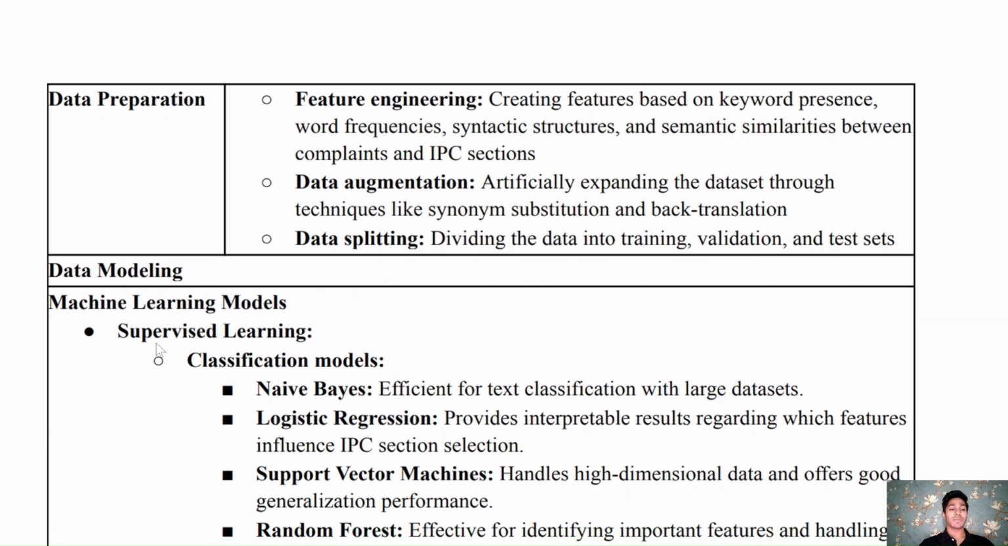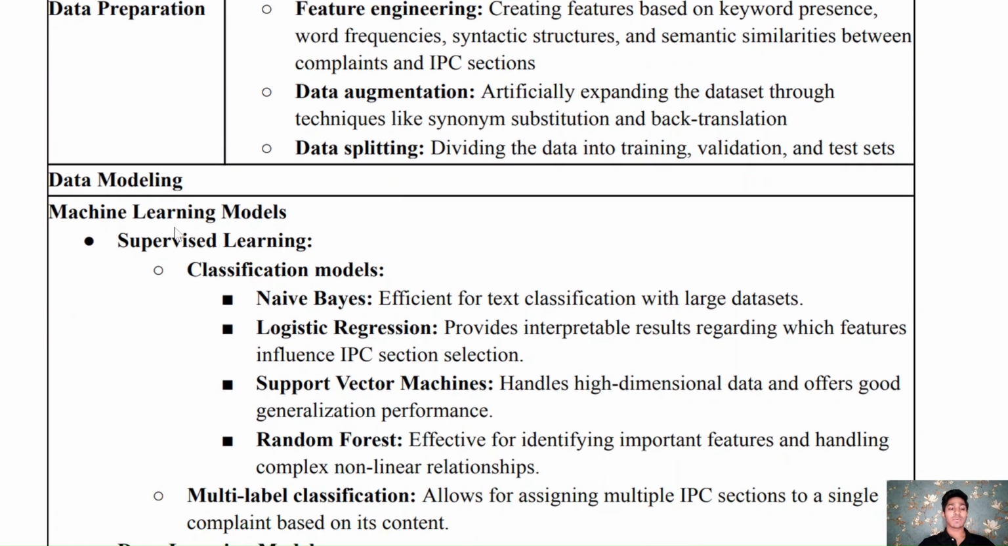In this, we have machine learning models. It includes supervised learning, and in supervised learning we have a subgroup which is the classification model, which includes naive Bayes, which is efficient for text classification with large data sets. And then logistic regression. These are all the models which we can use. We can select any one of them. And in logistic regression, we provide interpretable results regarding which features influence IPC sections.